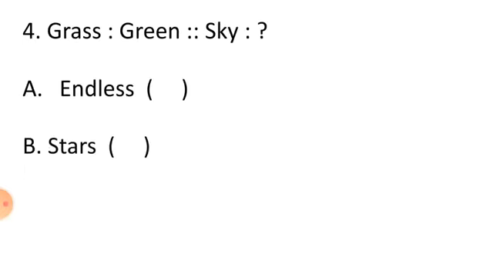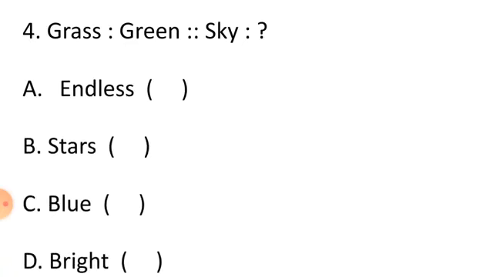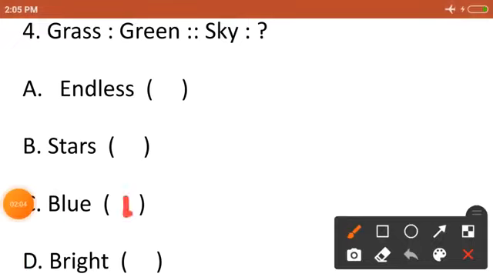Question 4 is, grass is green. So sky is? Option A, endless. Option B, stars. Option C, blue. And option D is bright. Our correct option is option C, sky is blue. Blue is the correct option.